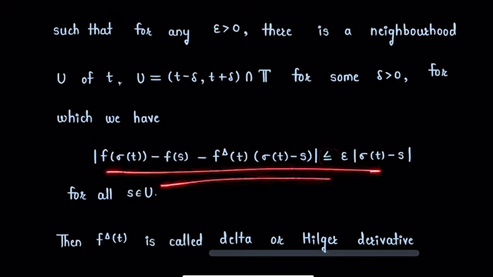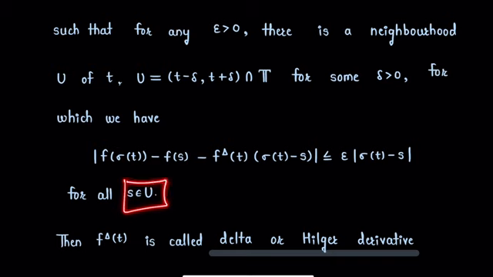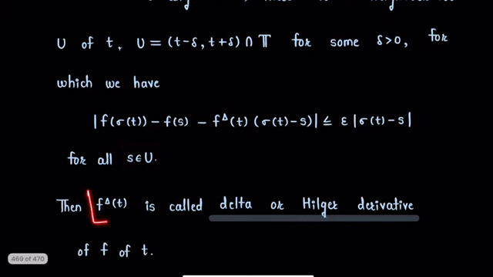This condition is true for every point s in neighborhood U of point t. Then we call the number f delta t as the delta or Hilger derivative of function f at point t.